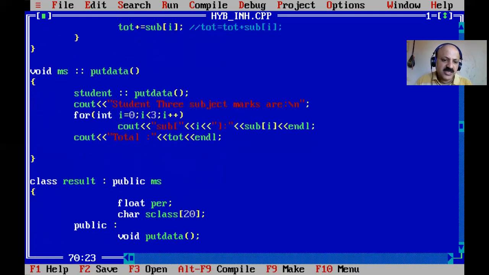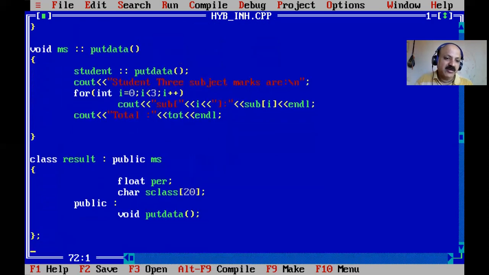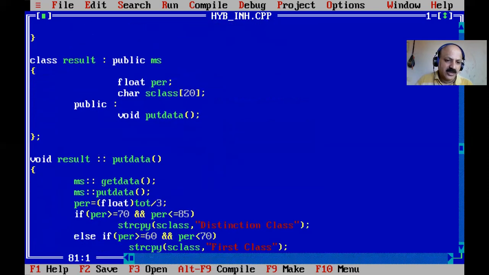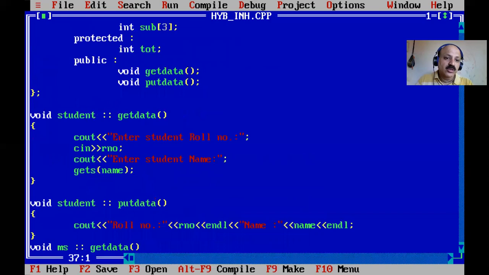And then percentage, and student class, put data is only a public member. All handle these public members. In main, we can call only this main, but first here you can look, mark sheet get data and mark sheet put data we have to call. Okay, so here we can call mark sheet put data and get data, and that calls the base class student class get data and put data. And then total, based on the total being a protected member, that is inherited.